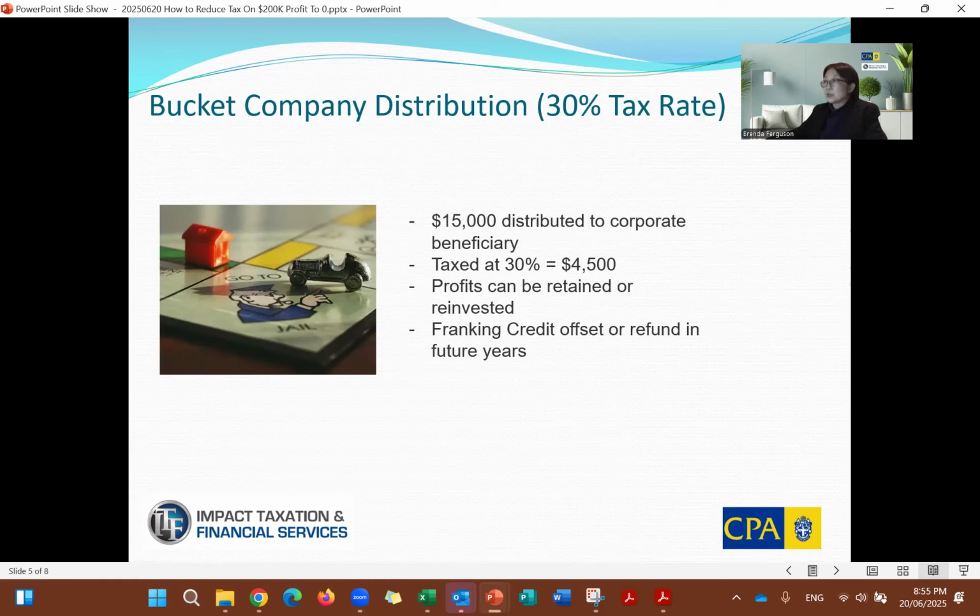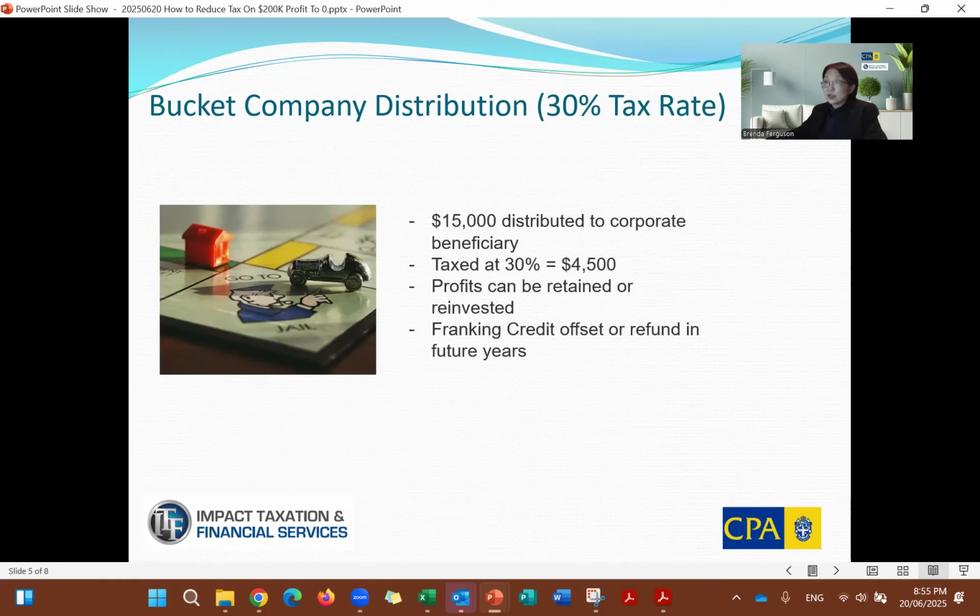So 15K distributed to the corporate beneficiary will be taxed at 30%, so the tax will be 4,500. This profit can be retained or reinvested. Potentially it can also be reinvested back to the family trust through a Division 7A loan. And the tax paid by this bucket company can also potentially come back to the family members if the structure is set up correctly.